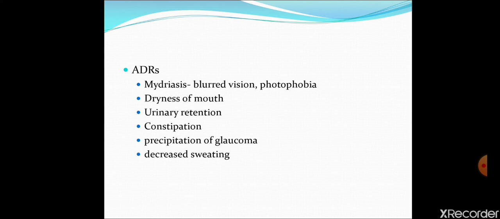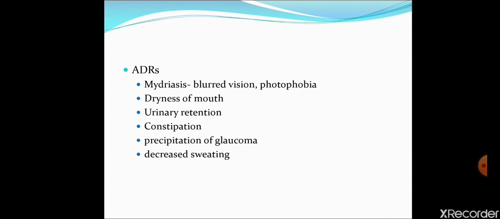Just opposite to the muscarinic effects. What is the pharmacological effect of anti-muscarinic drugs? Mydriasis, dry mouth, dry eye, urine retention, constipation, tachycardia, decreased gastric acid. These are the pharmacological effects of atropine and atropine-like drugs.